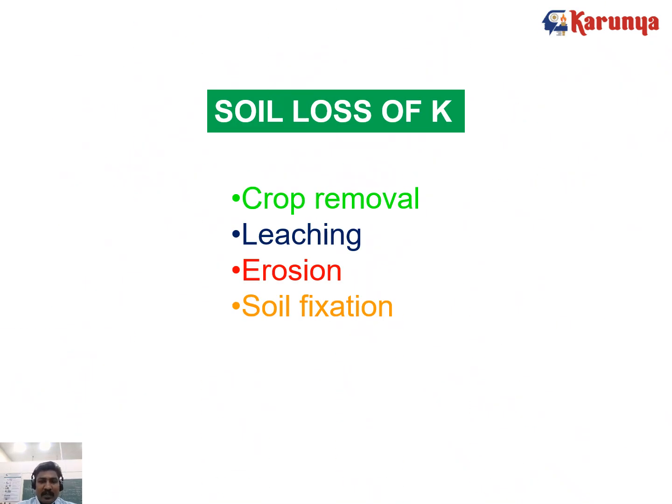What are the losses of potassium? There are four losses: crop removal, which must happen, and leaching, erosion, and soil fixation. These are all the four important losses.